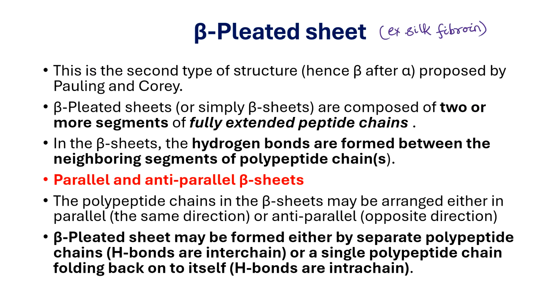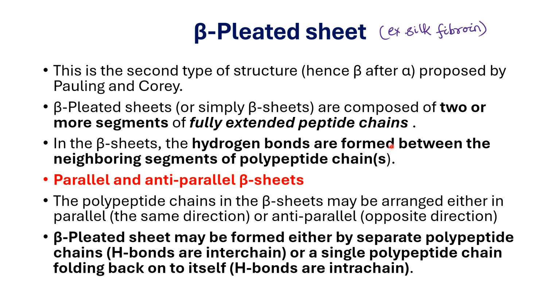Now, let's see the second type of secondary structure, that is the beta pleated sheet. Now this beta pleated sheet type of structure is very common in the silk fibroin protein. This structure was also proposed by Pauling and Corey, and in this case, two or more segments of fully extended peptide chains form hydrogen bonds between them and make a pleat type of structure.